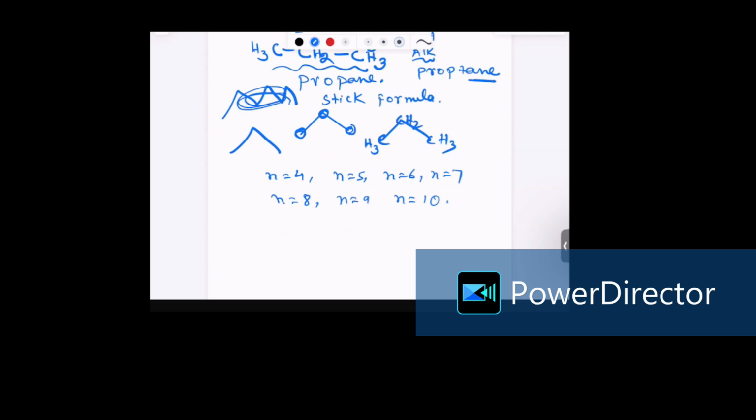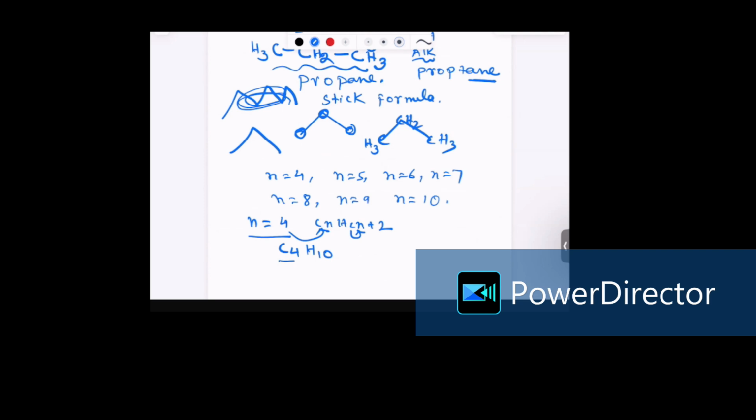So let's go with n equals 4. When we have n equals 4, the general formula, as we know, is CnH2n plus 2. Substitute the value of n here. So it will be C4H, 4 times 2 is 8, 8 plus 2 is 10. So C4H10. So the fourth member alkane is C4H10.